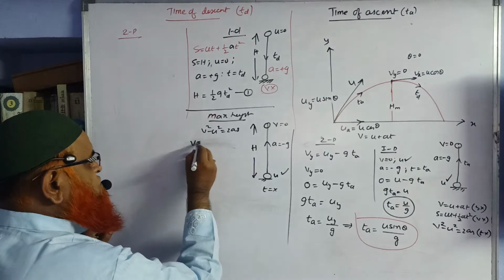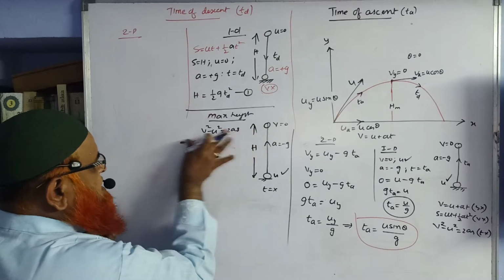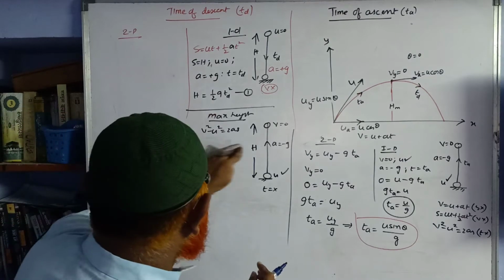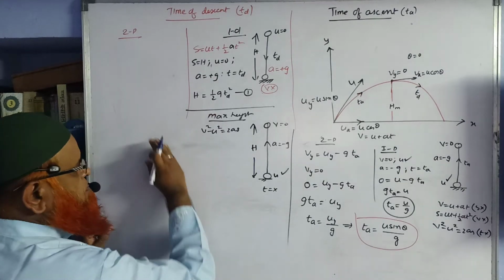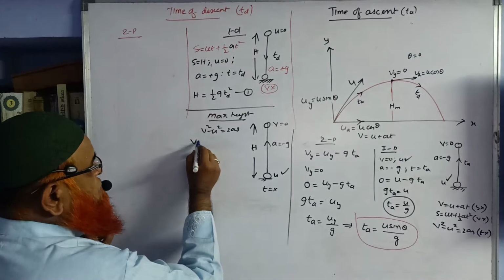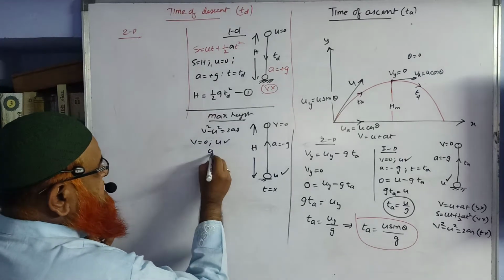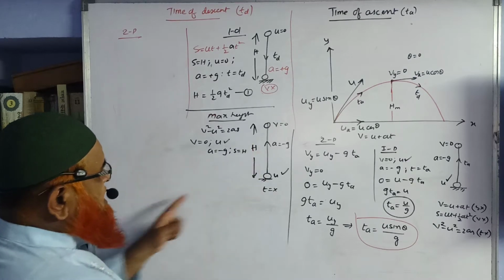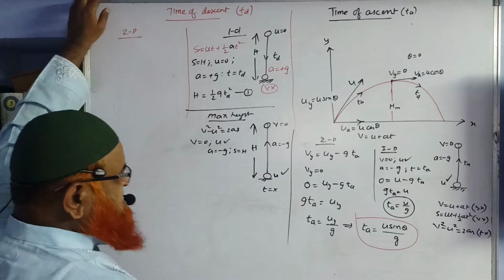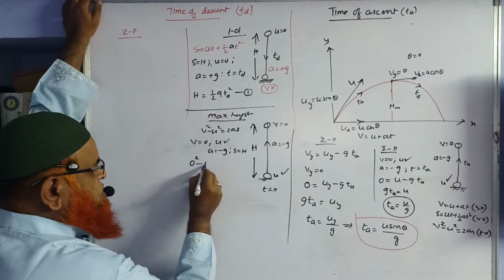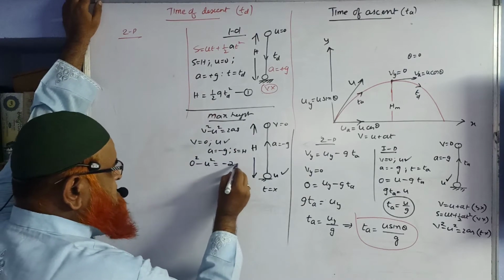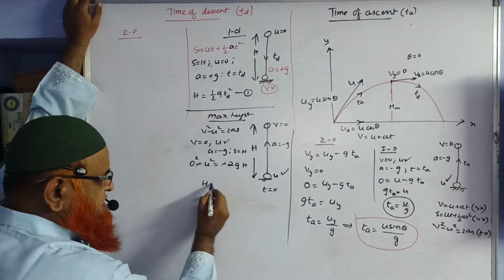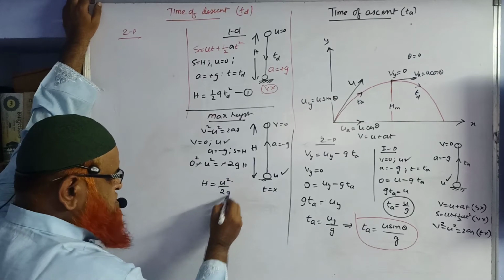Let us write like this: v is equal to 0, u is present, a is equal to minus g and s is equal to h. Displacement is going to be height here. Substituting the things, 0 square minus u square is equal to minus 2g into h. So minus minus gets cancelled, and h is going to be u square by 2g.